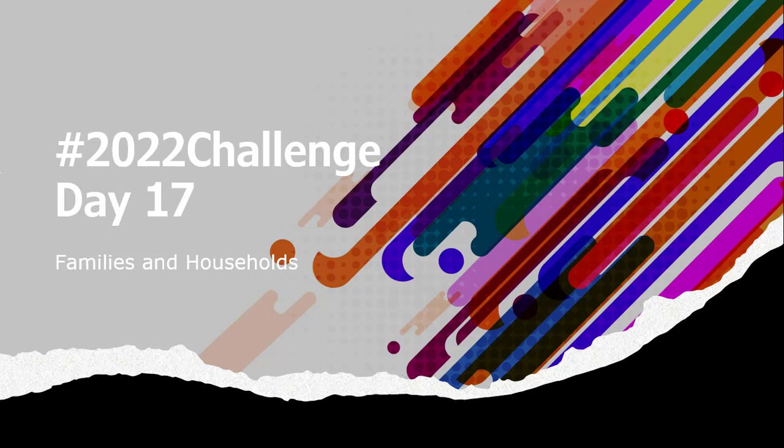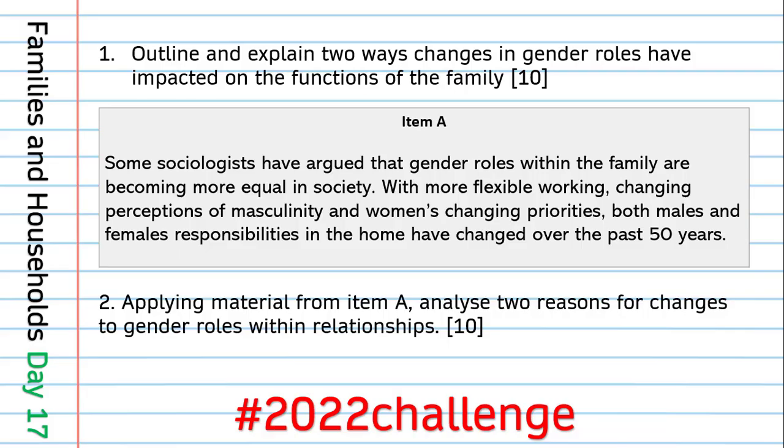As I mentioned, I'm playing catch up here, so it's not really day 17, it's probably about day 34, 35. But I'm catching up on these, and hopefully I'm going to be getting out quite a few of them this week, so that we can get them all done in time for the exams. Just over a month away to the first exam. These questions that we're looking at here would be on paper 2, which is in early June. Families and households, for those of you who study it, is the theme for this week.